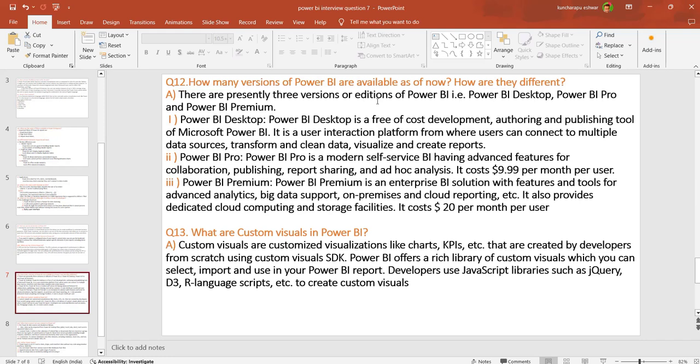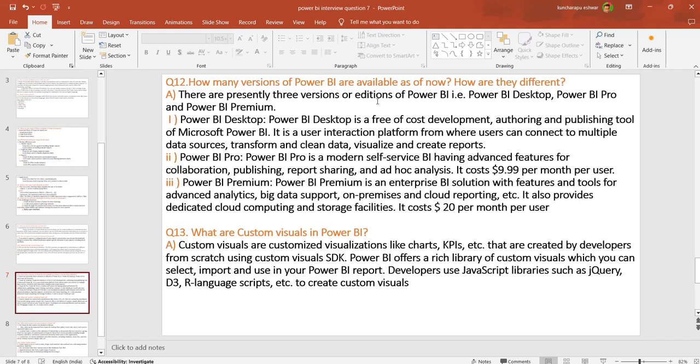Power BI Premium. The Power BI Premium is also a Power BI solution with features like advanced analytics, big data support on premium, and cloud reporting, etc. It also provides cloud computing and storage facilities at $20 per month. Premium is $20 per month, and cloud storage is also provided.